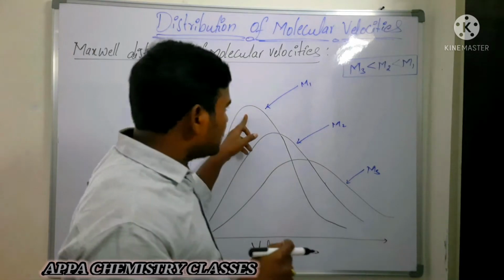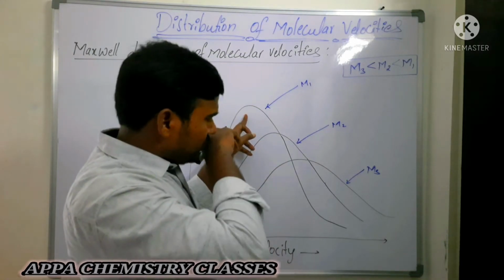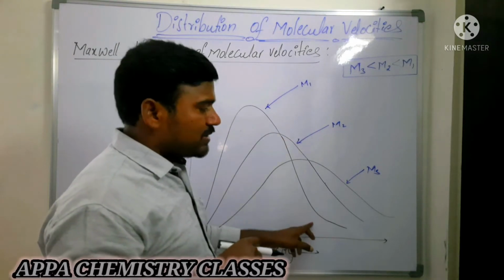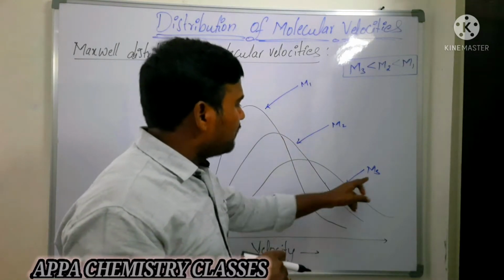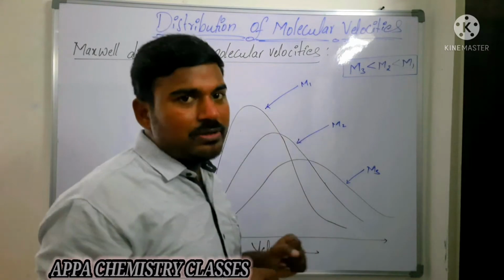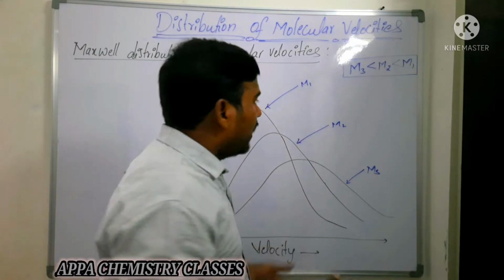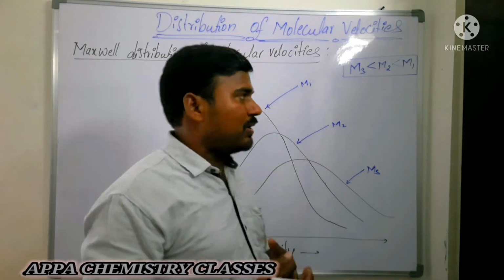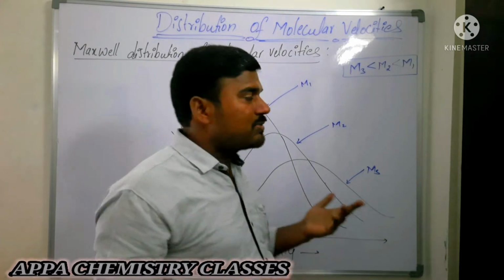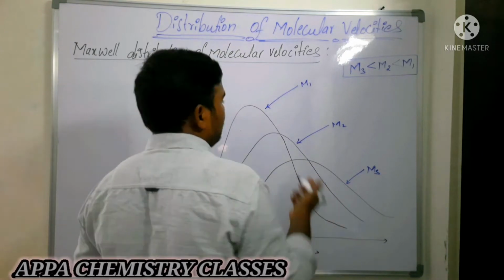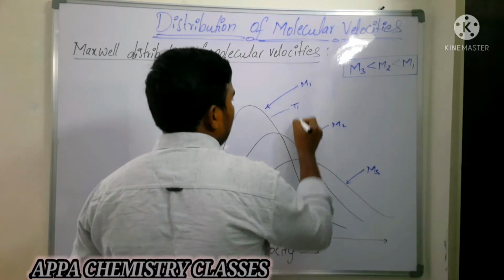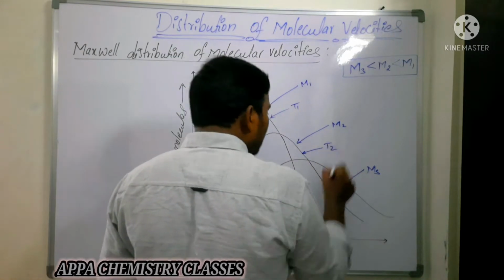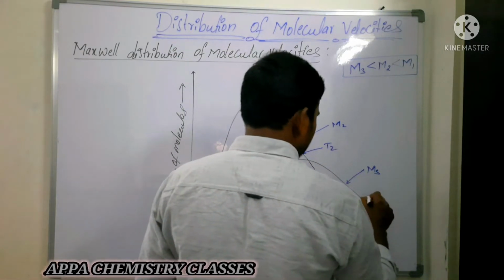So this is the gas with molecular weight M1, and its velocity is very low. Whereas if you take M2 and M3, they have more velocity compared to M1. Is that clear? Also, the molecular velocity of gases mainly depends on temperature. As temperature increases, molecular velocities also increase. For example, the first gas is at temperature T1, the second gas at temperature T2, and the third gas at temperature T3.